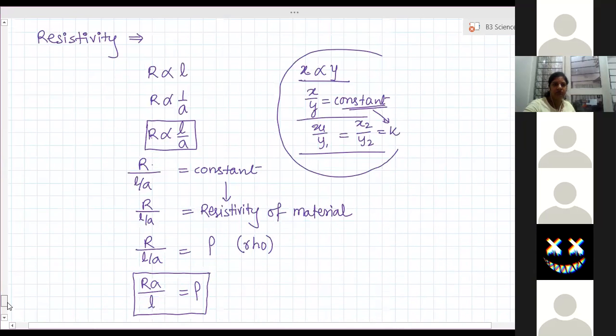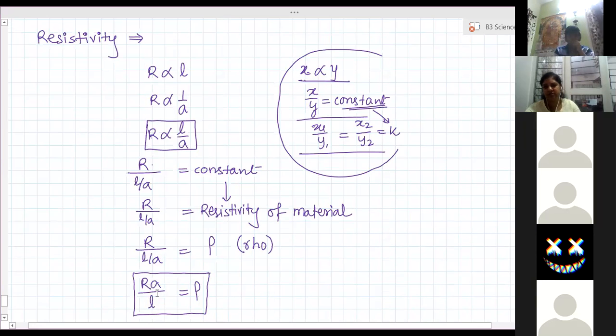Ma'am, does rho, which is equal to RA by L, have any unit? Yes, I will discuss the unit. First you write down the definition, then I will discuss what the unit of this is.